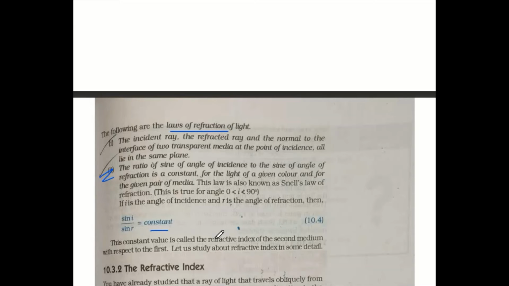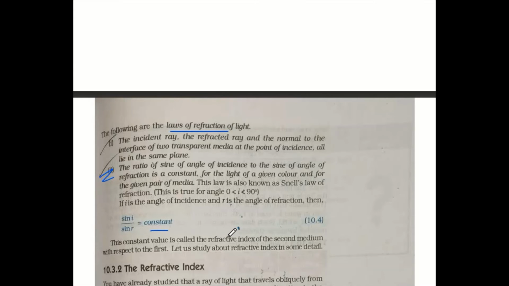Sin I by sin R, I is angle of incidence, R is angle of refraction. So sin I by sin R is equal to a constant. This constant value is called the refractive index of the second medium with respect to the first.